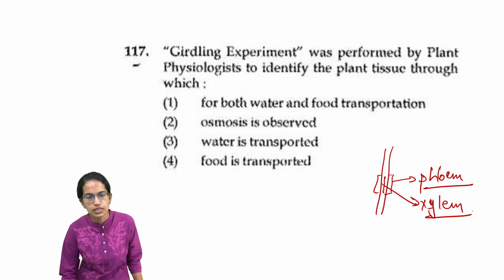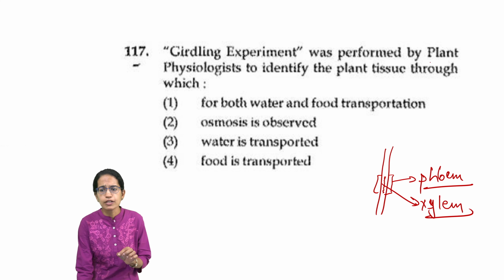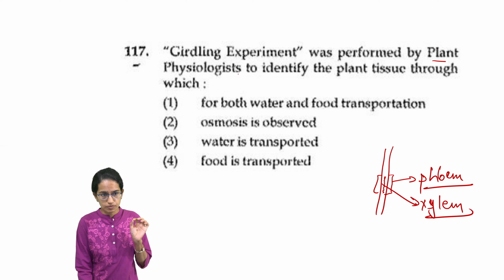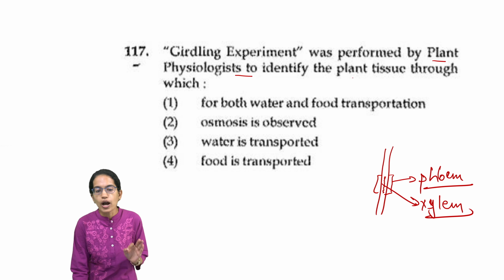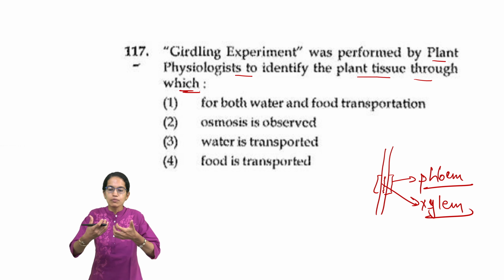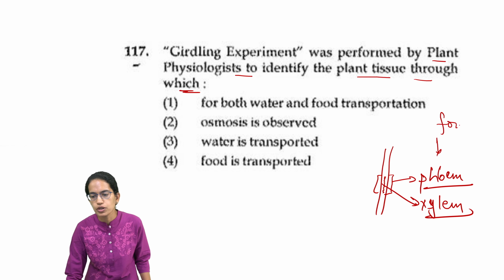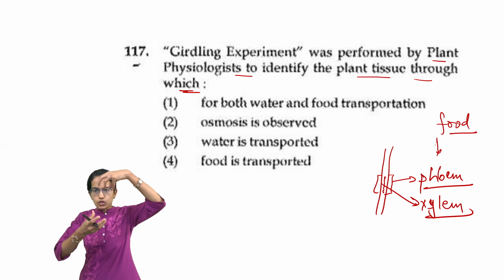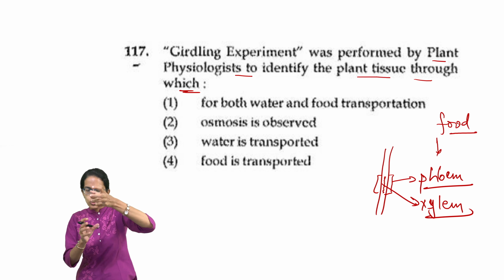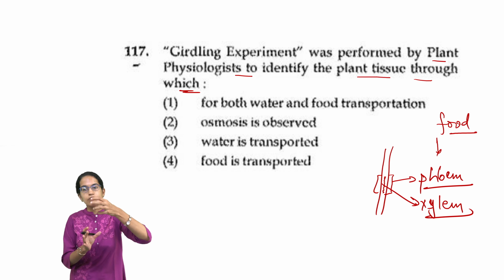Now, the question says, this experiment was performed by the plant physiologist to identify the plant tissue through which food is transported. When I am removing the phloem, what would happen? The function of the phloem is to carry food. The top of the plant would remain swollen. The bottom section would start to die.